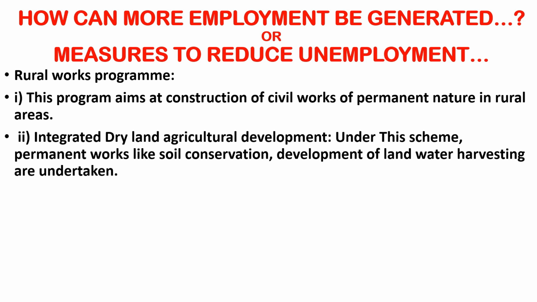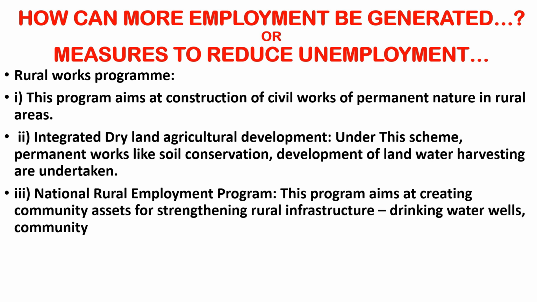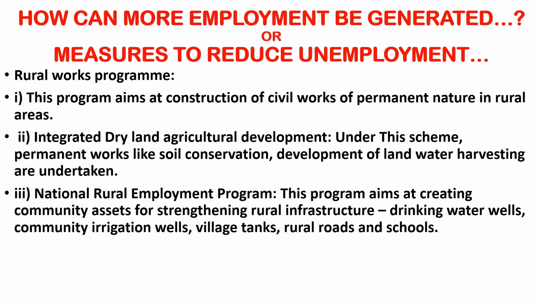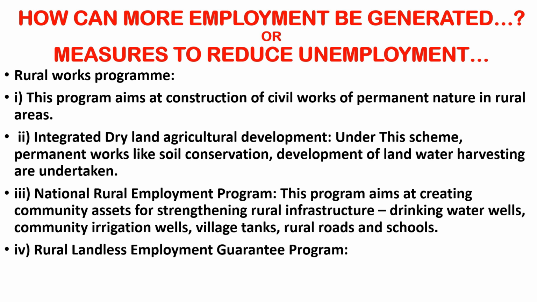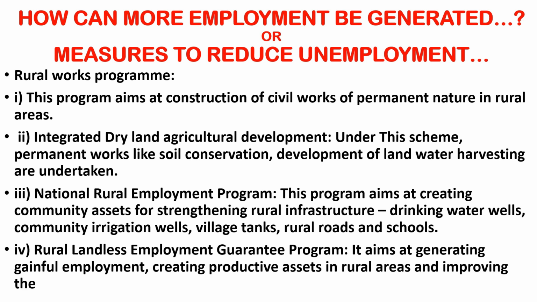Third is National Rural Employment Program. This program aims at creating community asset for strengthening rural infrastructure, drinking water wells, community irrigation wells, village tanks, rural roads and schools. The fourth is Rural Landless Employment Guarantee Program. It aims at generating gainful employment, creating productive asset in rural areas and improving the overall quality of rural life. Have a look at some more measures that can be taken to reduce unemployment.